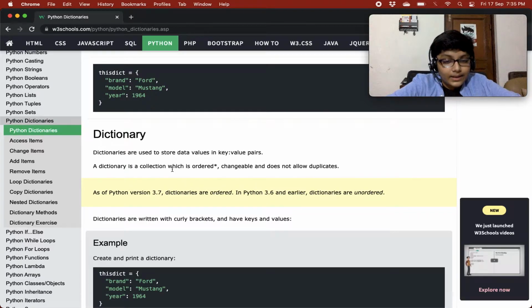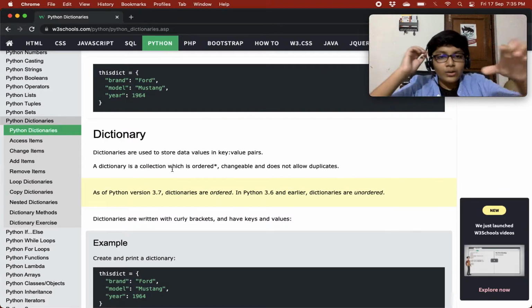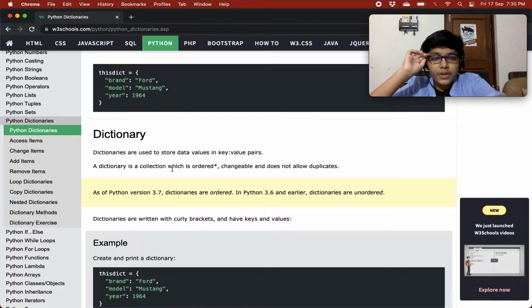We access the values using the key, and key values don't get exchanged with another key or another value, because it is one whole item.